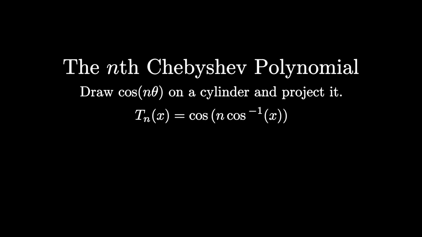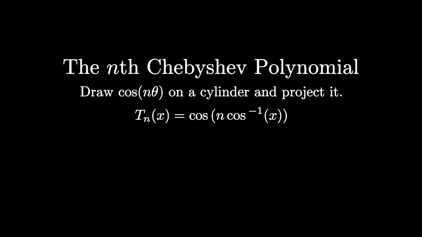We know x would be cos theta, so theta would just be cos inverse of x. And so the nth Chebyshev polynomial is merely cos of n times cos inverse of x. Cos inverse is also referred to as arccos, and that's easier to type on Desmos.